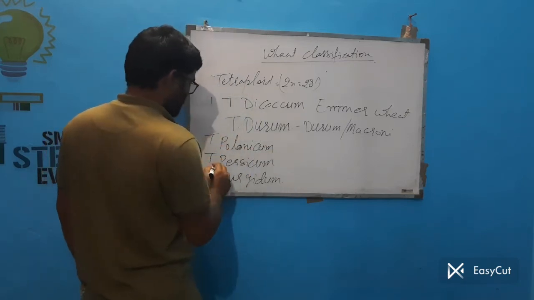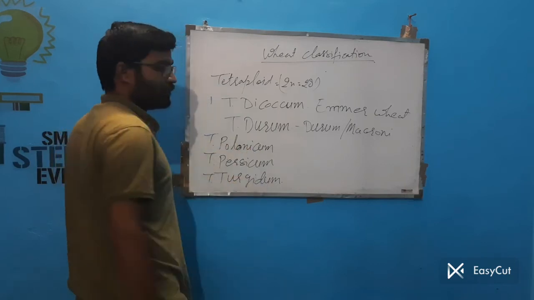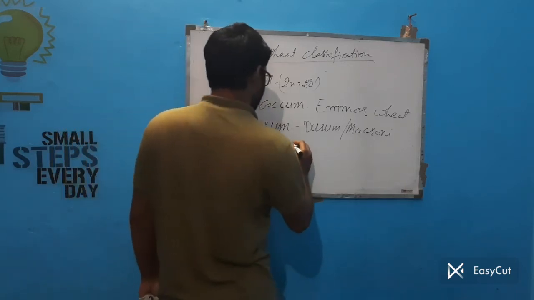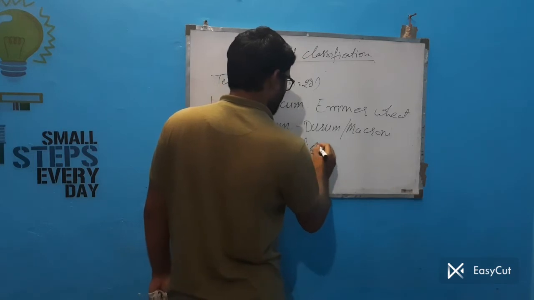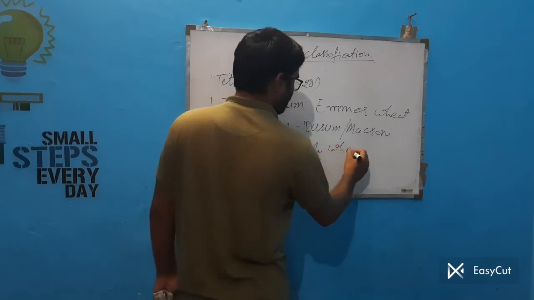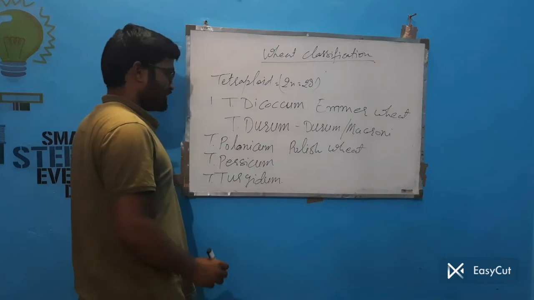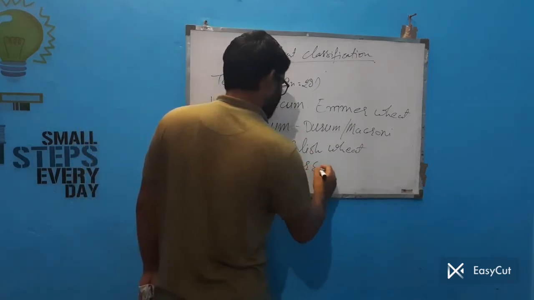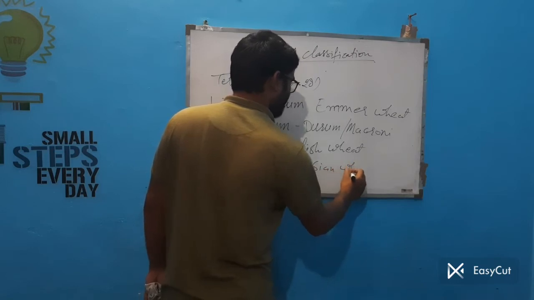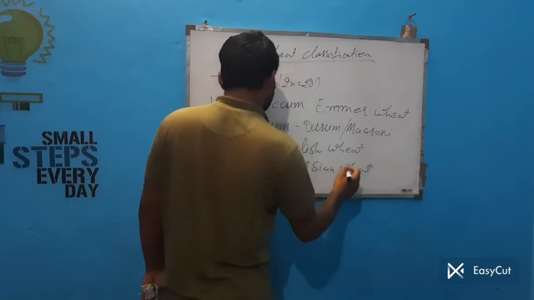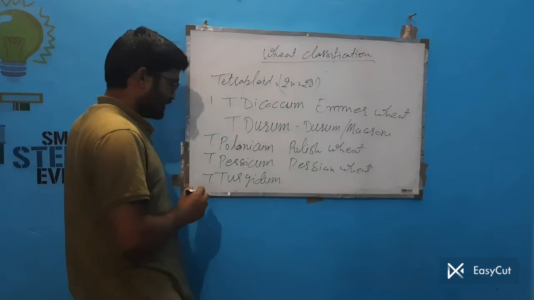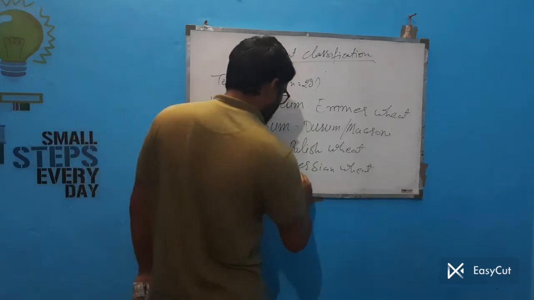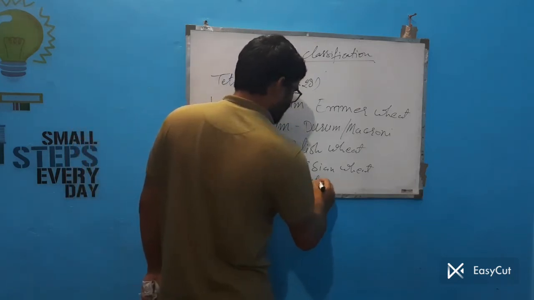So Triticum polonicum is also called Polish wheat, while Triticum persicum is called Persian wheat, and Triticum turgidum is called rivet wheat.